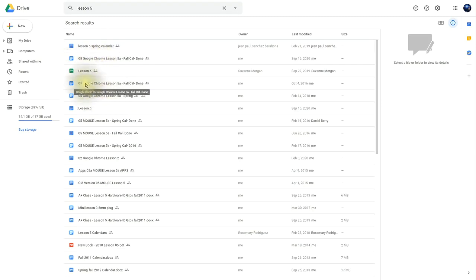You'll also notice that it brings up all the Google Docs, the Google Sheets, as well as my Microsoft Word documents that have the words Lesson 5 in them, as well as PDF documents. It'll also bring up any images if you saved images in your Google Drive that have Lesson 5 in them. So it's a quick and easy way to search your entire drive in seconds.